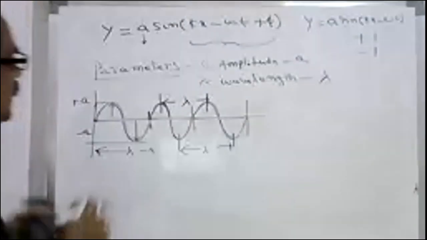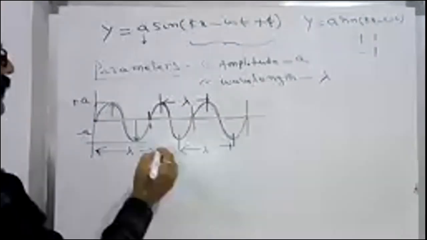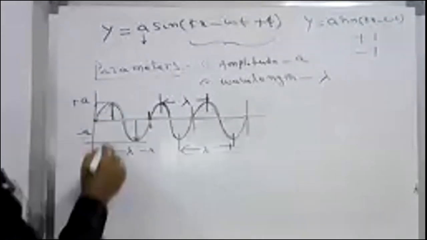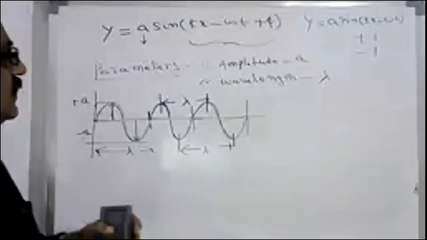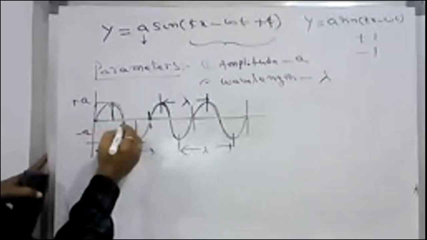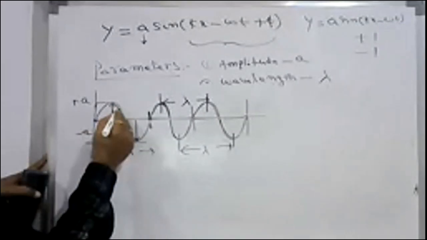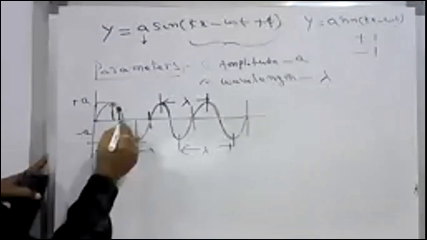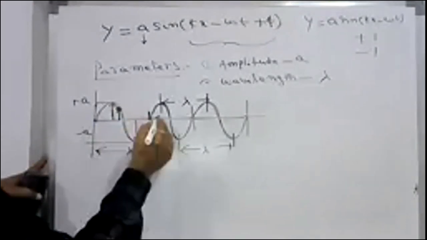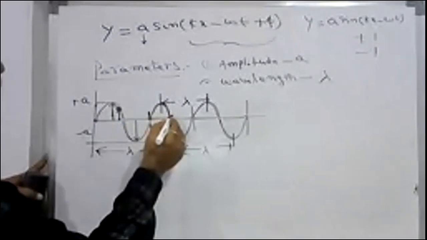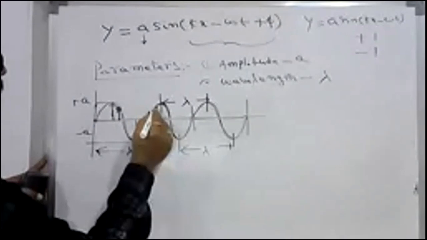It may be rarefactions and compressions. That can be considered. But suppose I consider one particle at this position, and you will get the same type of displacement, both in magnitude and direction, somewhere after this one.